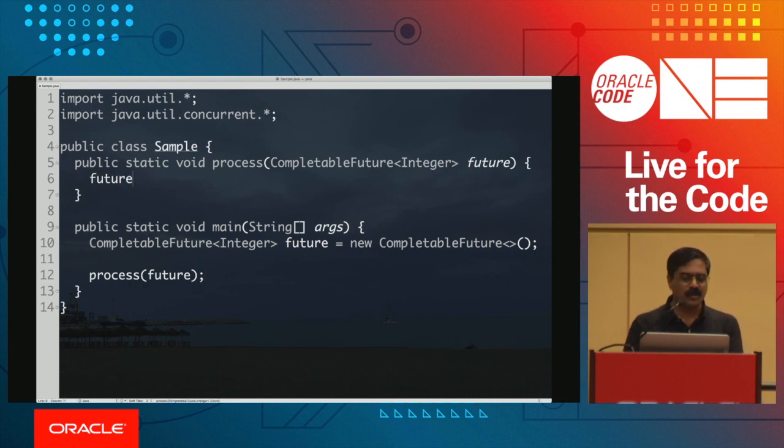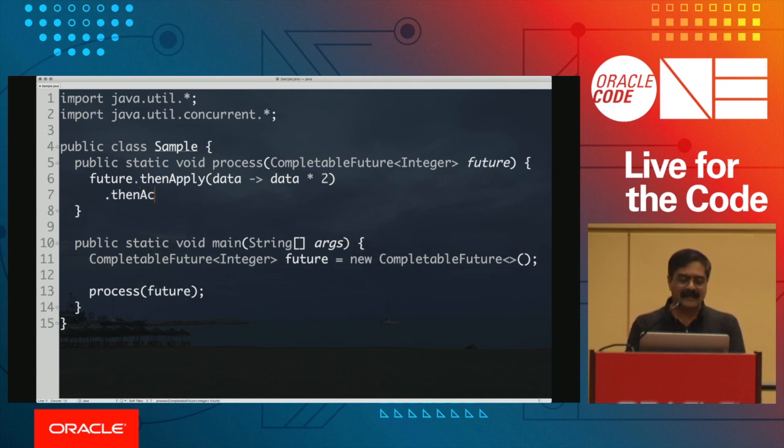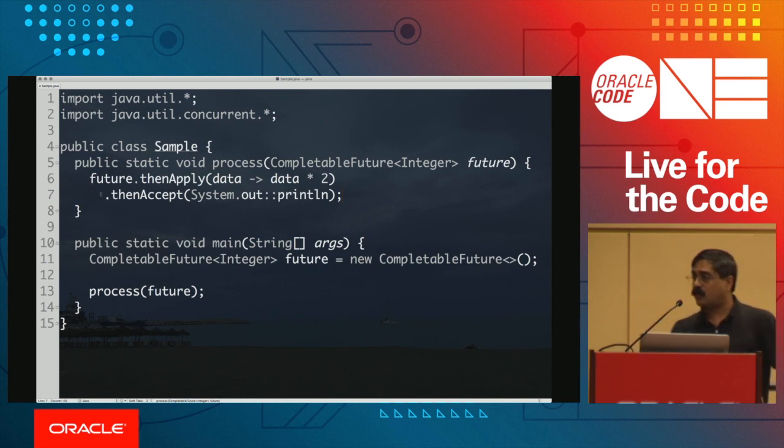I'll take the future given to us, and I'll say then apply, and given a piece of data, I want to take the data and multiply it with 2. Then I say then accept, and I'm going to simply take the data and just print it out. System.out.println, and we will just print it. As you can see in here, this is going to just form the pipeline.